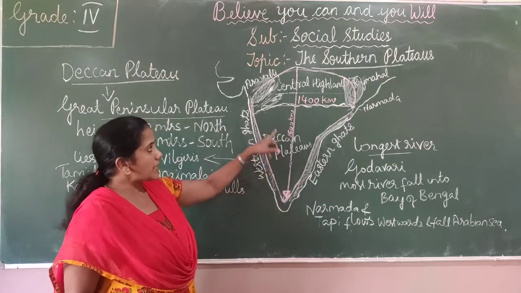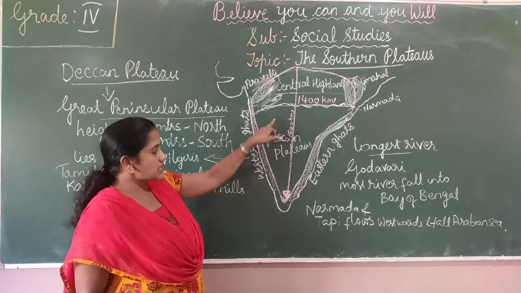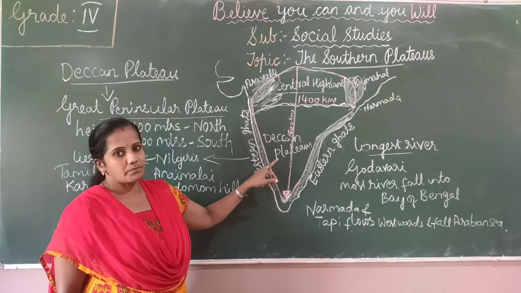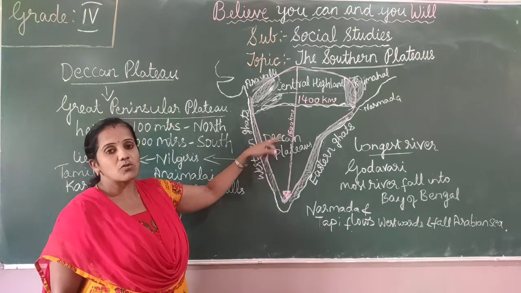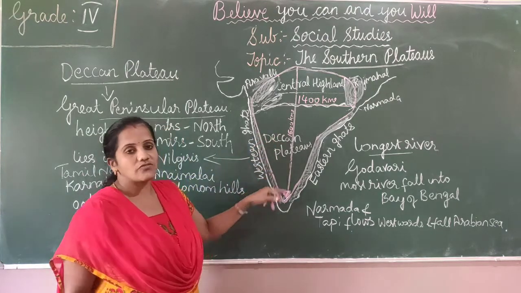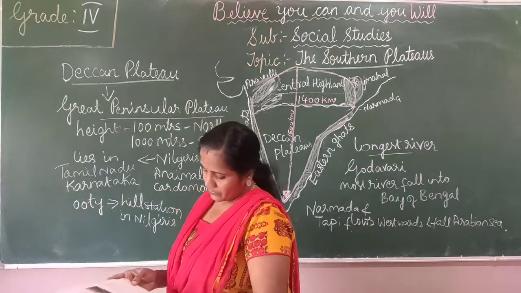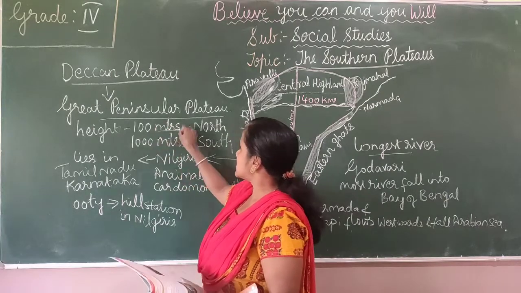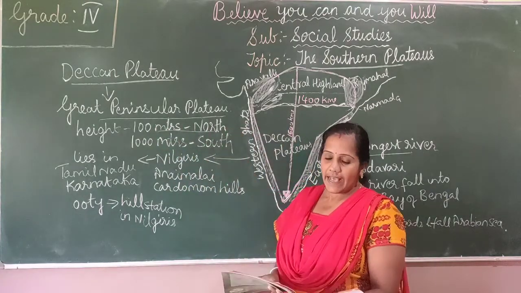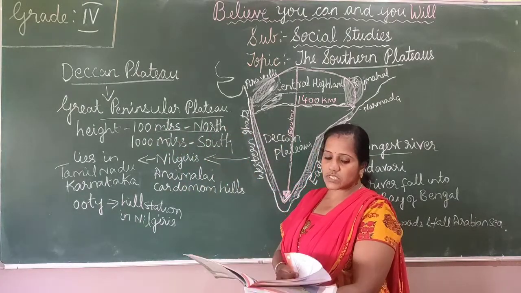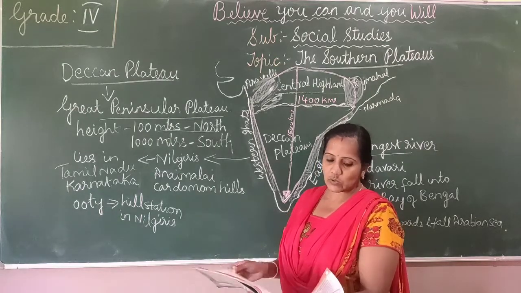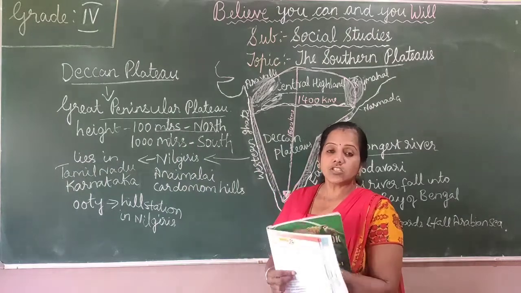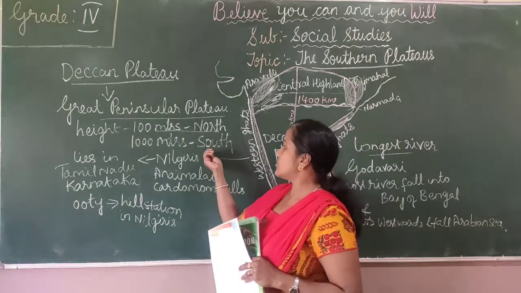The height of this plateau is 100 meters towards the north and 1000 meters towards the south.